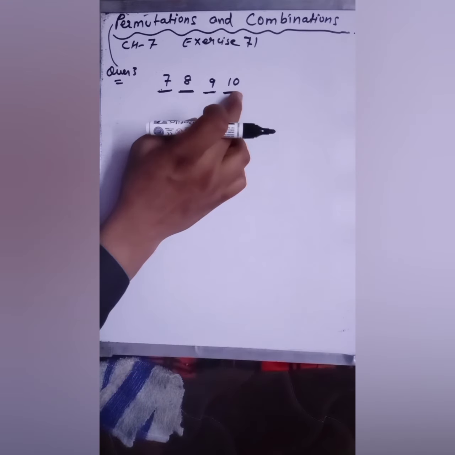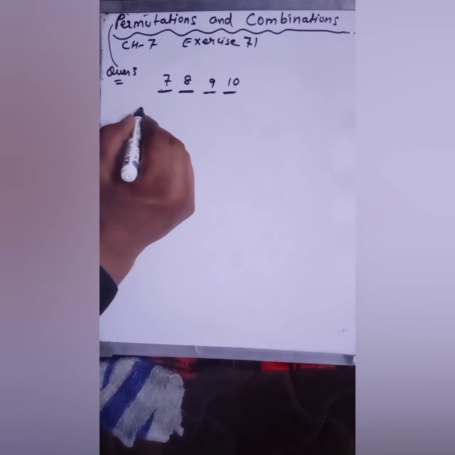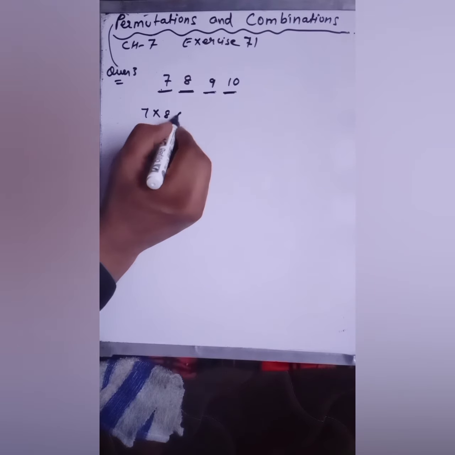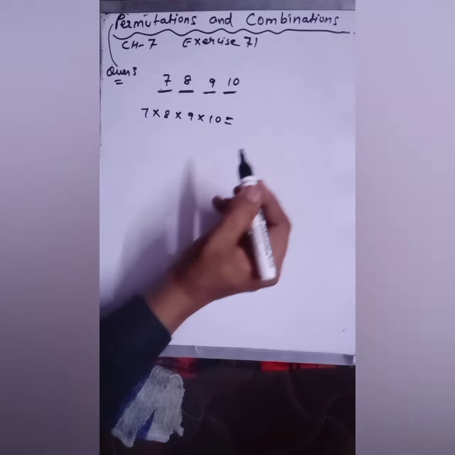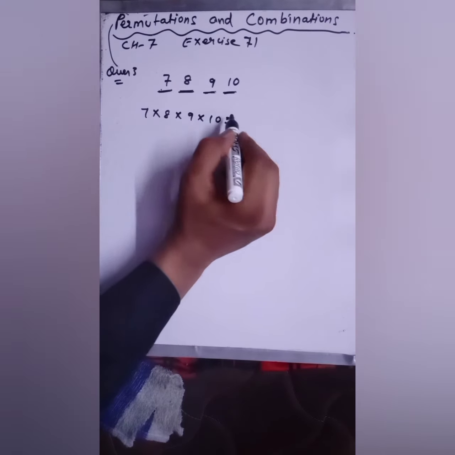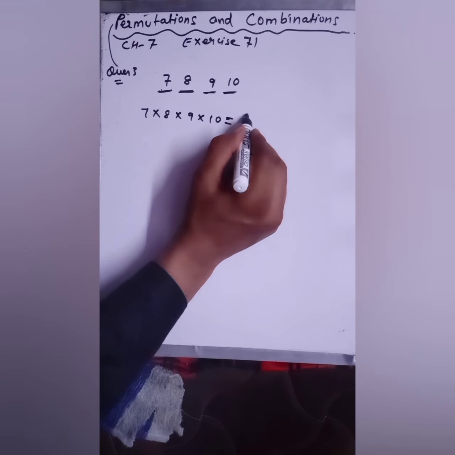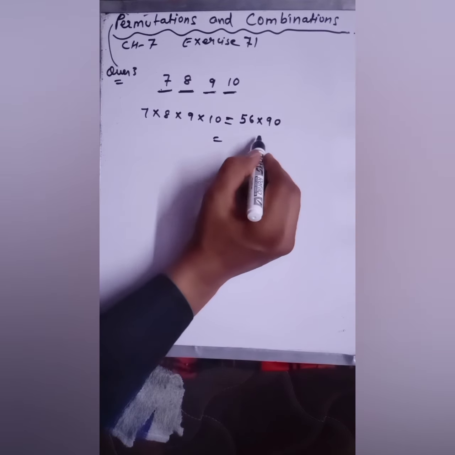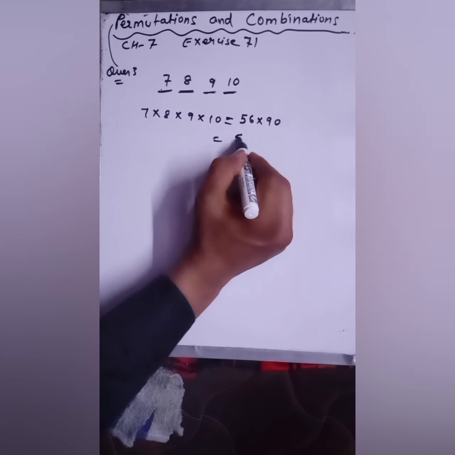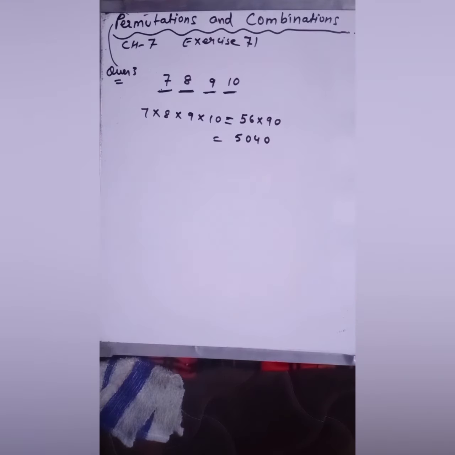So now you have to multiply all the choices, children, and after multiplication you will get 5040.